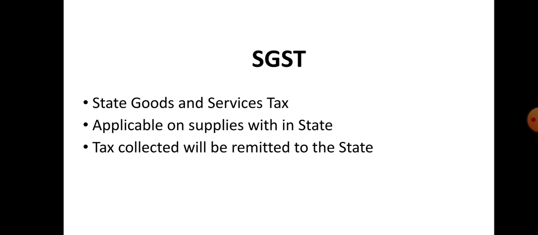Here also, as an example, you can take Mr. A. If he makes a sale to Mr. B in the same state, we call it an intrastate transaction. Here Mr. A has to pay two taxes, one is CGST and the other is SGST. If the tax rate is 18%, then 9% is the SGST, payable to the state government, and 9% is the CGST, payable to the central government.